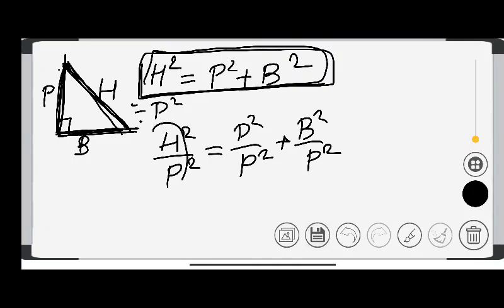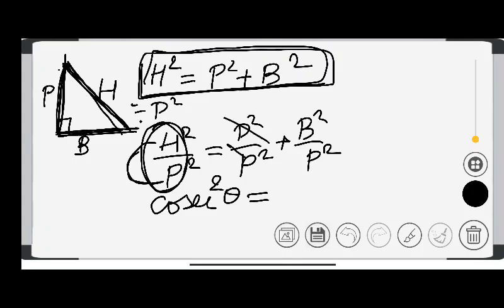Hypotenuse upon perpendicular, do you remember what that is? Yes, it is cosec. So cosec square theta is equal to 1 plus base upon perpendicular squared. Base upon perpendicular is cot theta.